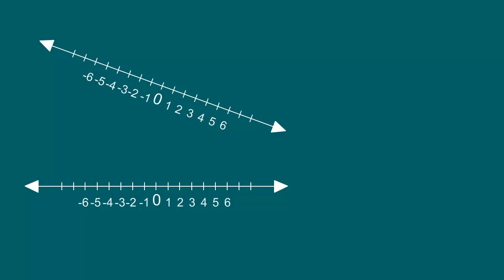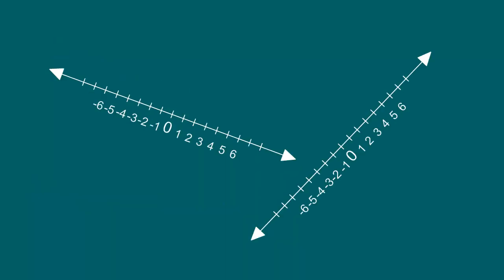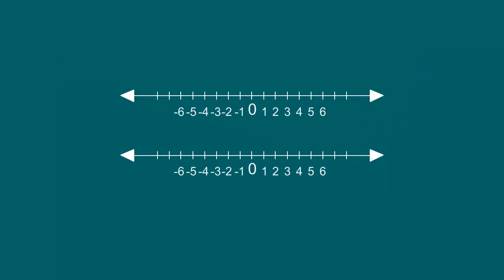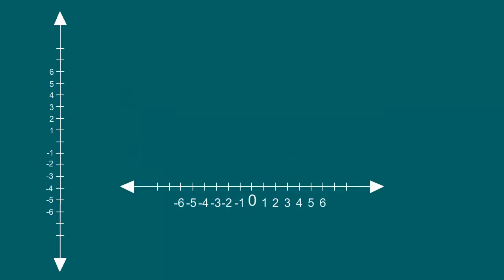So now let's understand what he meant. Can these be the two number lines Rene was talking about? The answer is no, because they don't look like they are perpendicular to each other. How about these two pairs? Again, the answer is no. And finally, these two number lines look like they are parallel to one another. So Rene Descartes was not suggesting that our number lines will look like any of these three pairs. Now, what about this? This actually makes sense. They look like they are 90 degrees to one another.